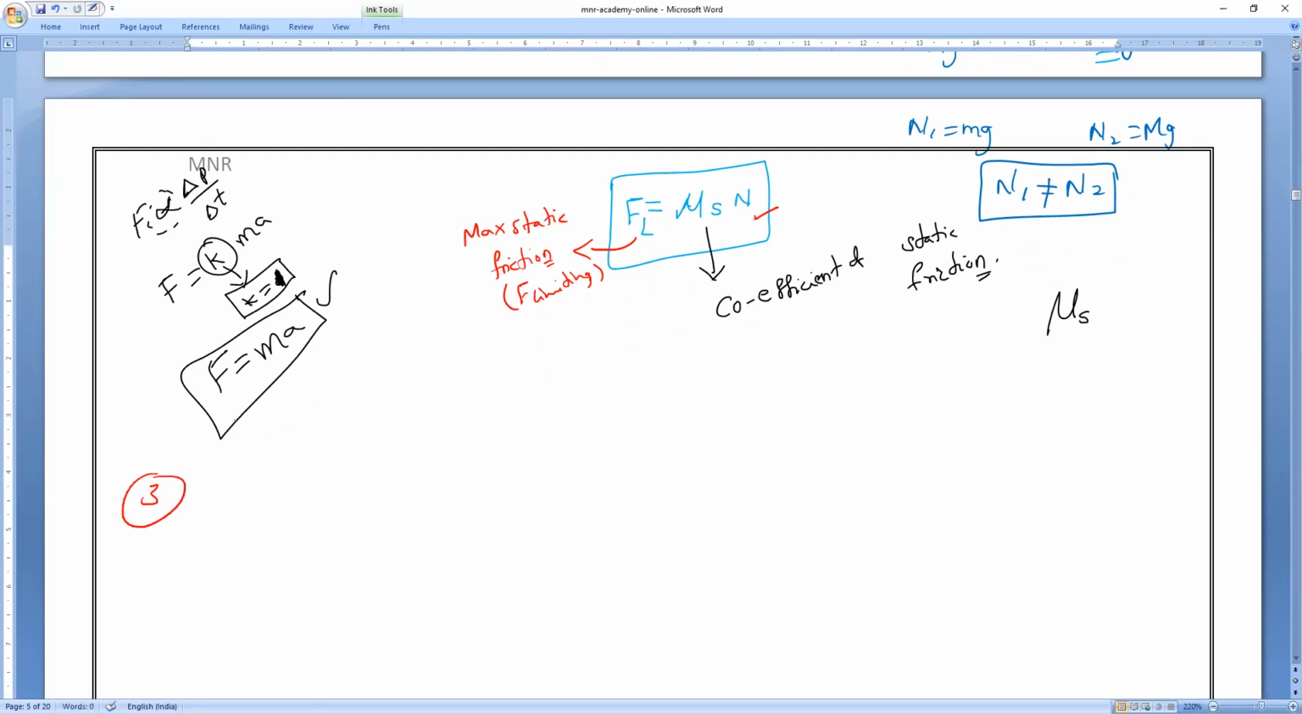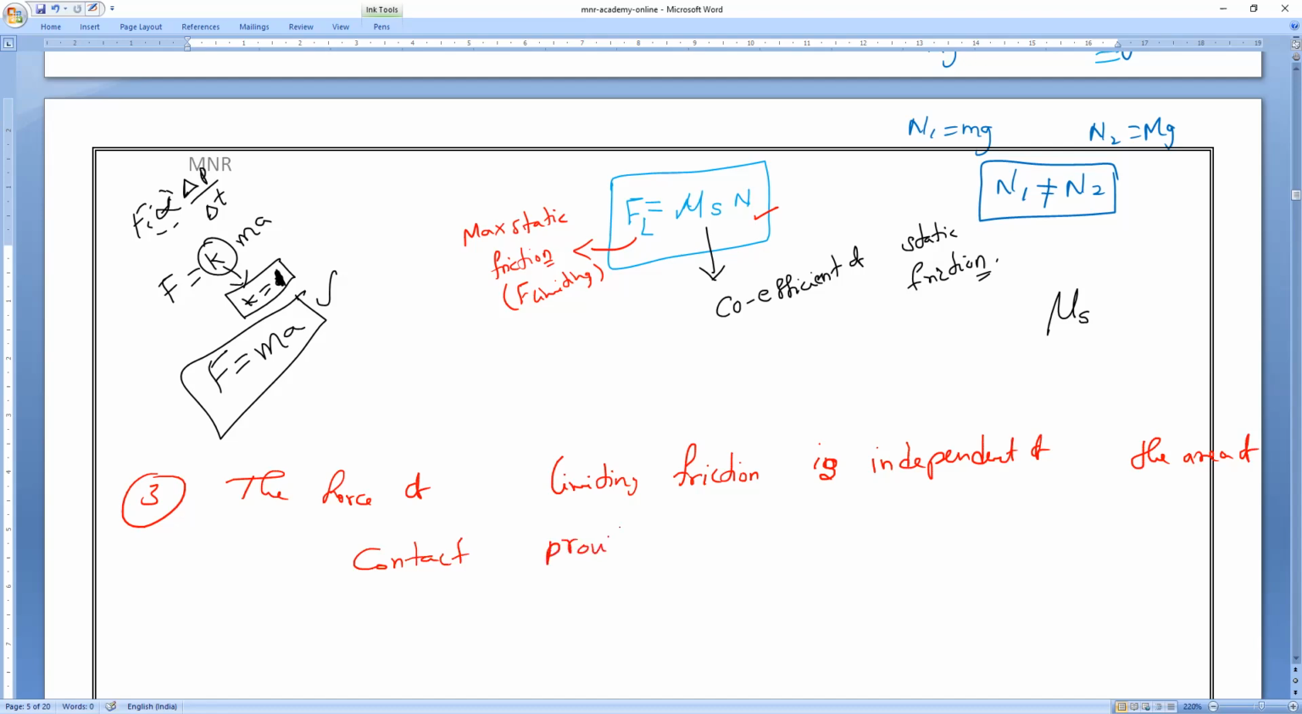And the last one is the third law. The limiting force, write it: the force of limiting friction is independent of the area of contact, provided the normal reaction and the nature of the surfaces remain constant.